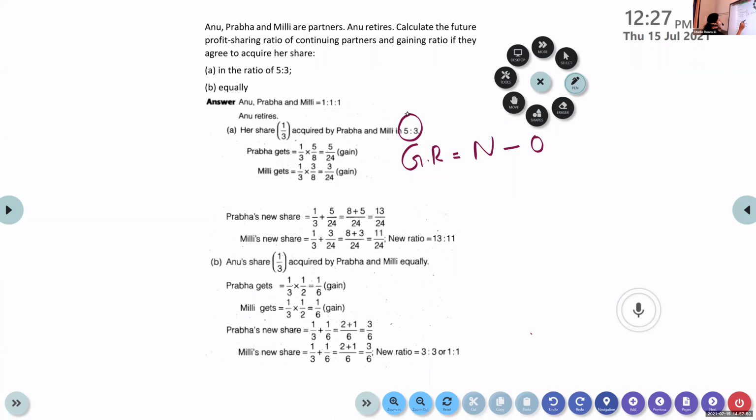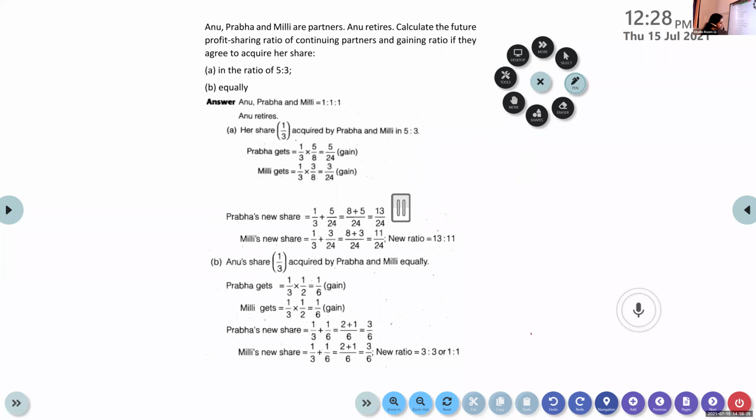So new ratio will be gaining ratio plus old ratio. You can take the old ratio to the left hand side, so gaining ratio plus old ratio will give you new ratio. So instead of doing this in detail, you can also apply this formula.